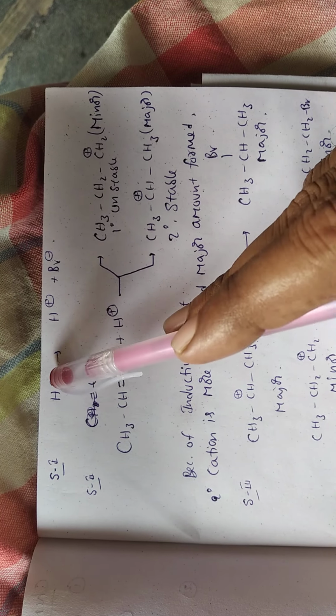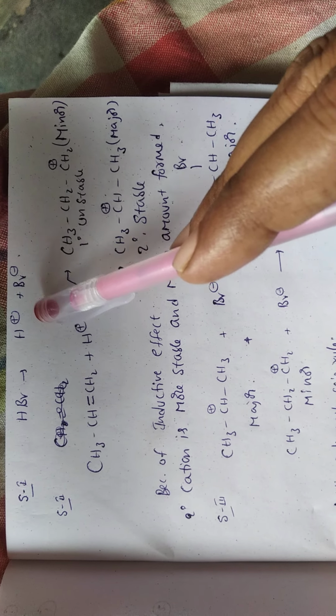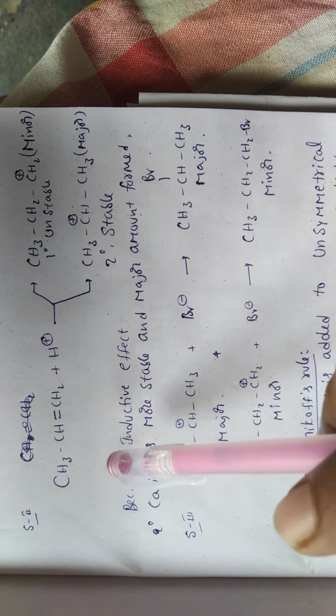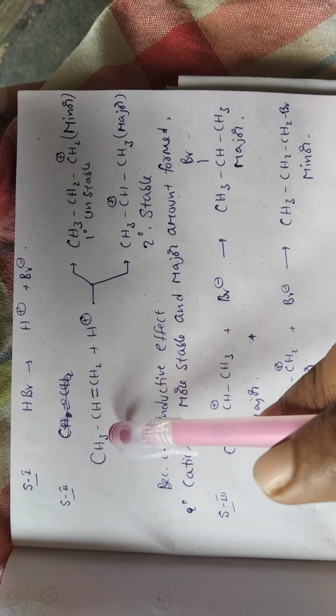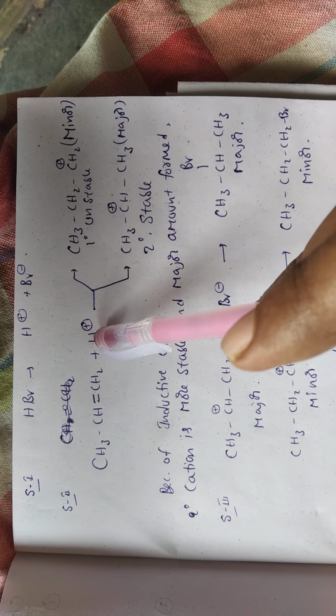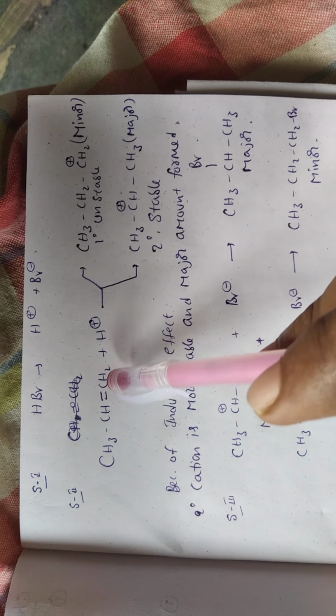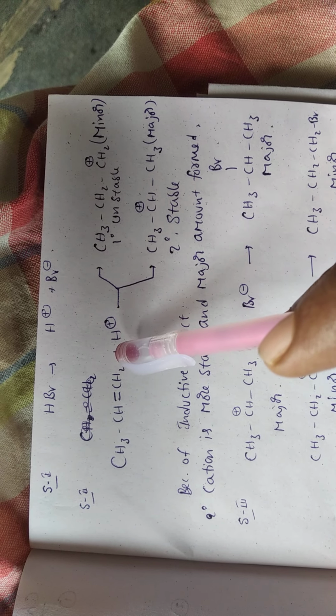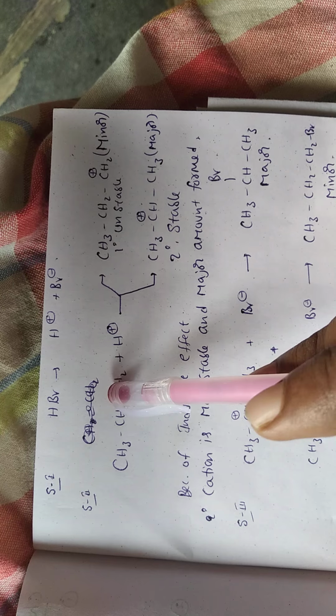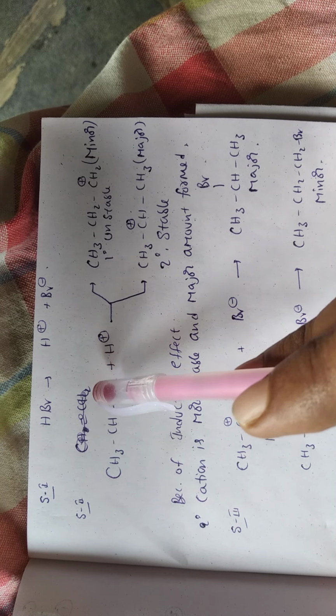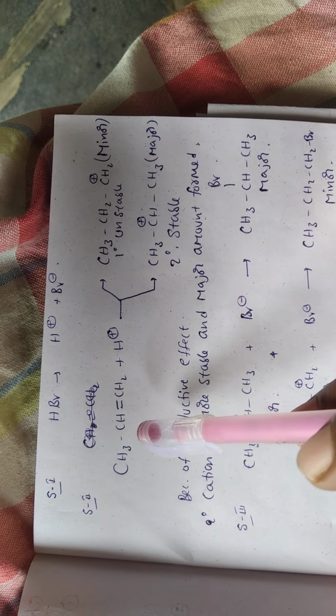Now the mechanism. Step 1, HBr splits into H plus and Br minus. We know that in alkenes electrophilic addition takes place, so H plus is added first. When H plus is added, the pi bond may shift onto CH or CH2 due to the electromeric effect.